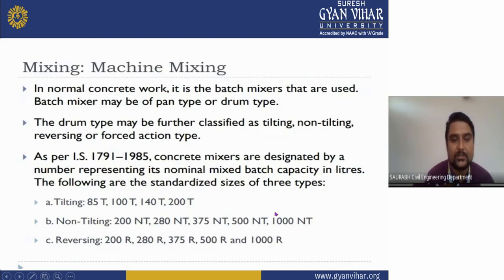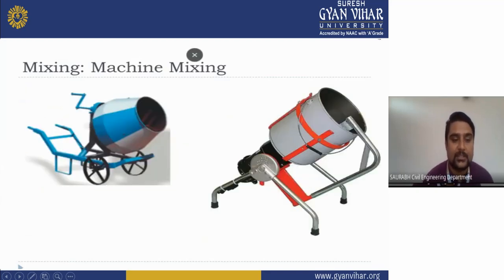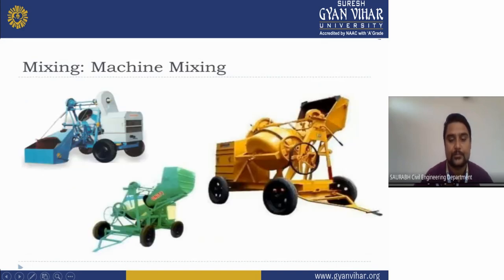The following are the standard sizes of the three types, as you can see here: tilting, non-tilting, and reversing. These are the types of machine. As you can see, the tilting machine, non-tilting machine and reversing machine. Now you can see this is a photograph of a machine mixer, where we put cement and sand together, and it produces the concrete.